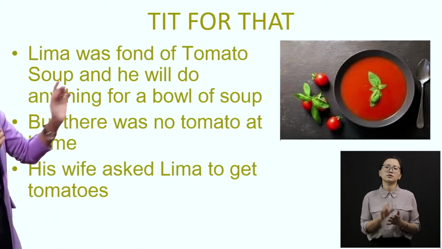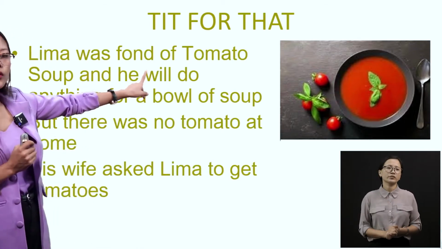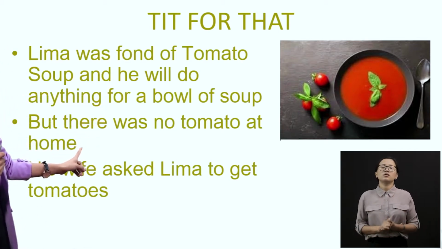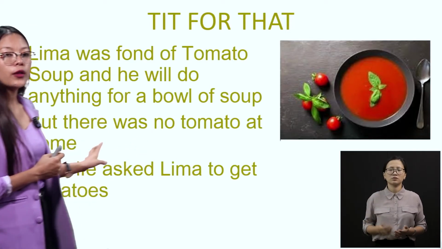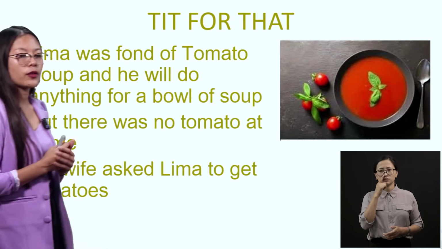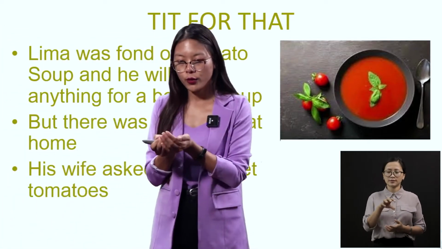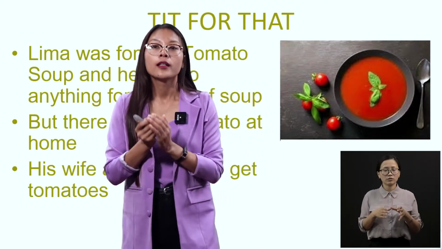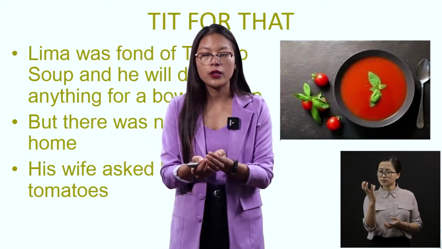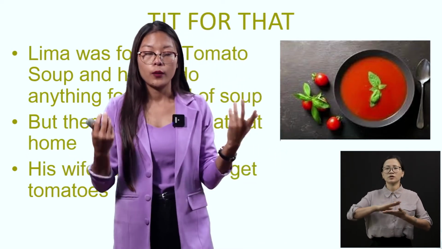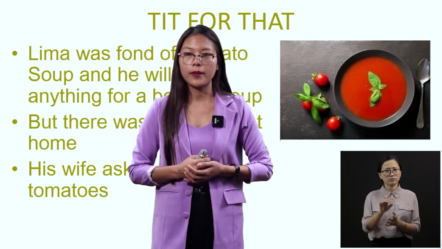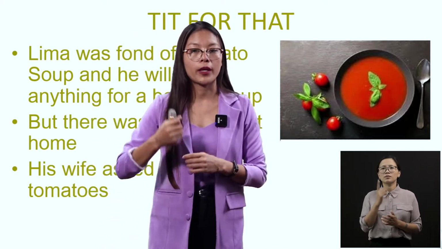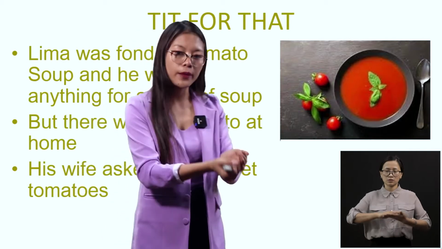Lima was fond of tomato soup and he would do anything for a bowl of soup. But there were no tomatoes at home. When Lima asked his wife to make him one bowl of tomato soup, she found out that there were no tomatoes, and without tomatoes, the wife cannot make soup for Lima, right? So his wife asked Lima to go and get tomatoes so that she can make soup for him, okay?